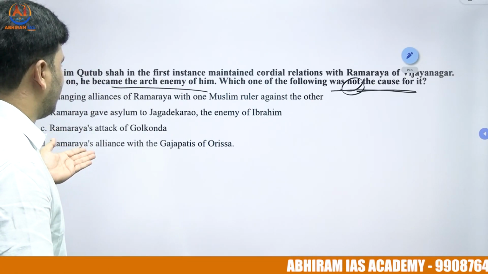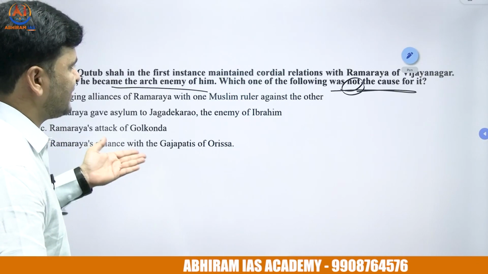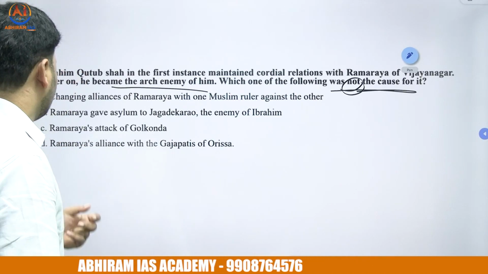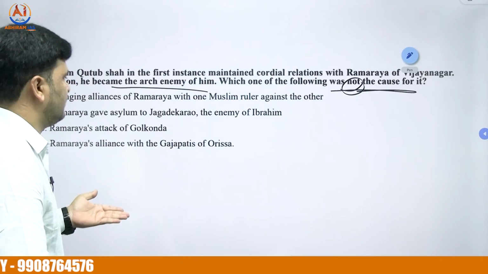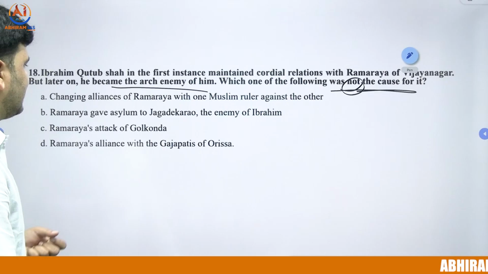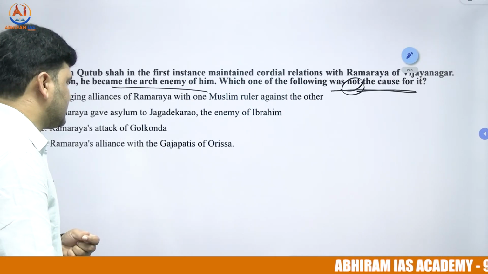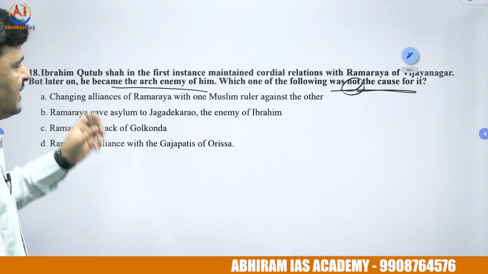Changing alliances of Ramaraya with one Muslim ruler to another Muslim ruler. Ramaraya gave asylum to Jagadekar Rao, the enemy of Ibrahim Lodi. Ramaraya's attack on Golconda, and Ramaraya's alliance with Gajapatis of Orissa.